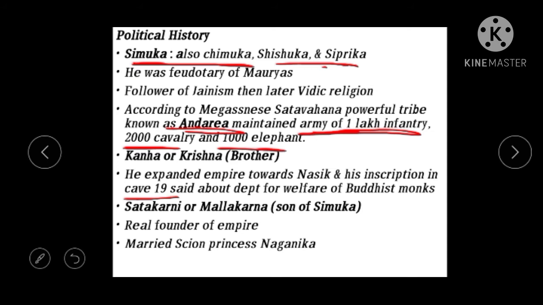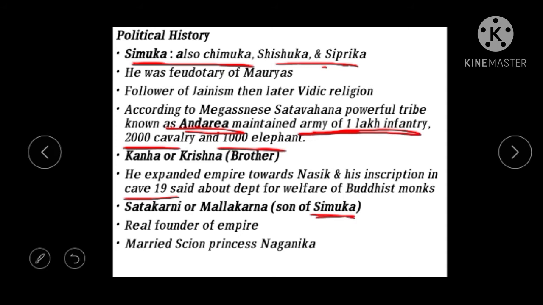Then the next ruler is Satakarni the first, also known as Mallakarna. According to the Puranas he is known as Mallakarna, and he is the son of Simukha, the founder.